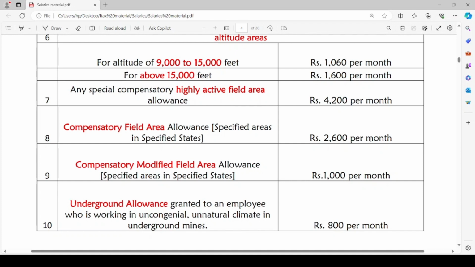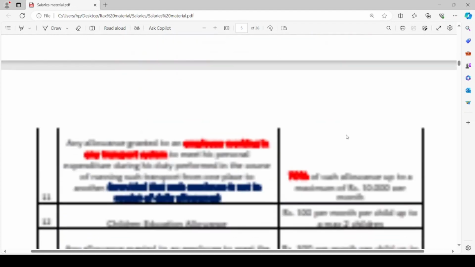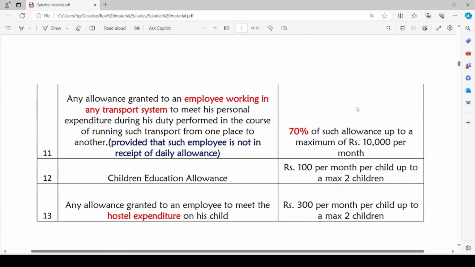Underground allowance granted to an employee who is working in uncongenial, unnatural climate in underground mines. It is rupees 800 per month. Then comes the allowance granted to an employee who is working in a transport system to meet his personal expenditure during his duty performed in the course of running such transport from one place to another, provided that such employee is not in receipt of daily allowance.